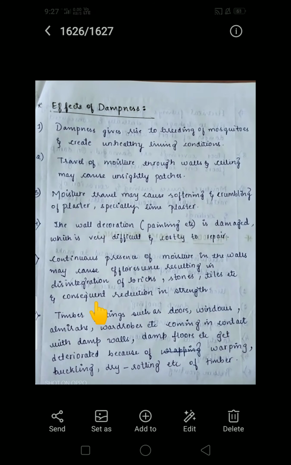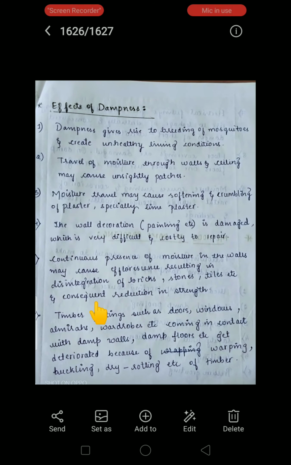So that patches are in the form of crystalline white patches. Okay, due to these white patches there may be chances of disintegration of bricks, stones, tiles, etc. Then this consequent reduction in strength also may happen due to the presence of dampness.